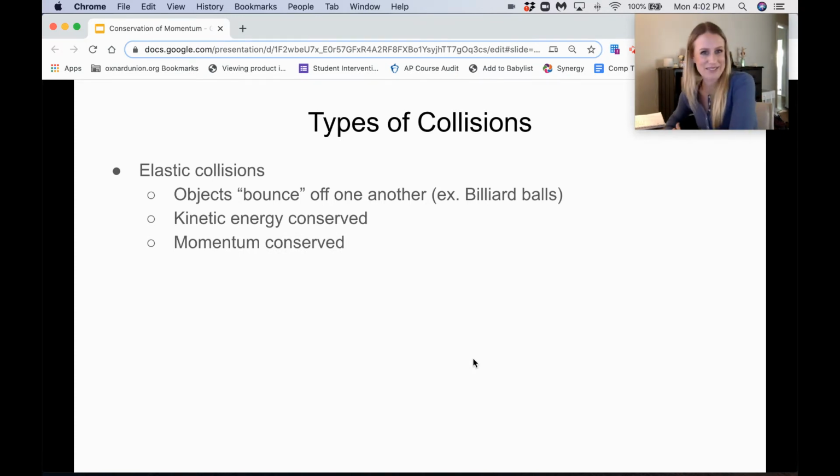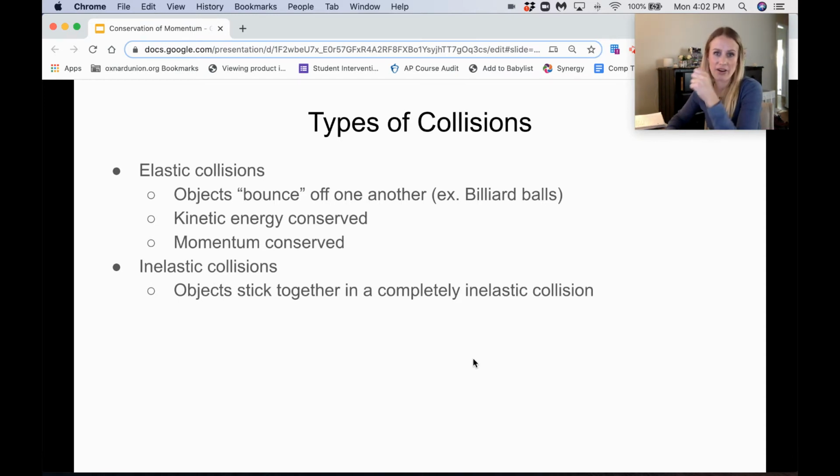And also momentum is conserved. Now in inelastic collisions, and this is why I enunciate, because elastic and inelastic sound very similar, right? In a completely inelastic collision, the objects stick together. Now, of course, in real life, collisions are never completely elastic or completely inelastic, but in a theoretical world, they can be. So these objects stick together when we have a completely inelastic collision, and the kinetic energy is not conserved.